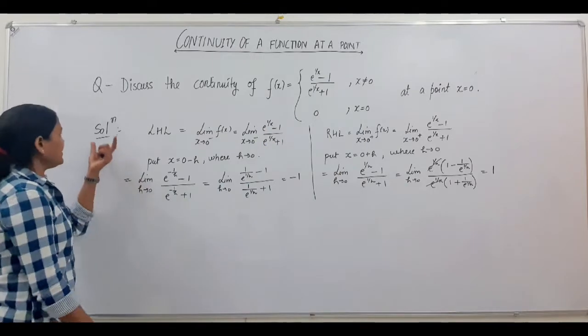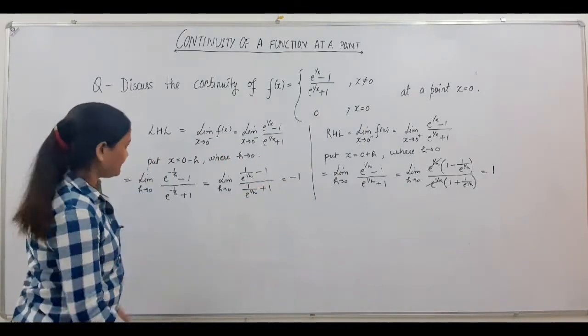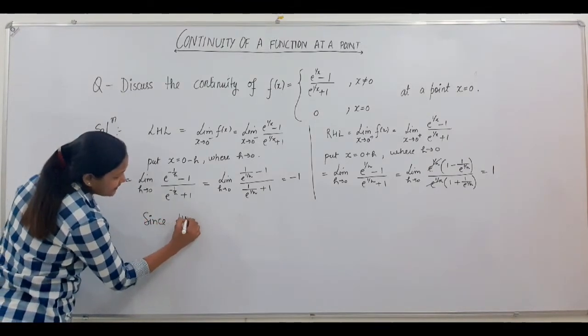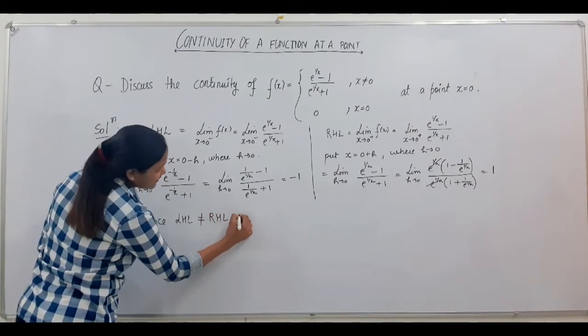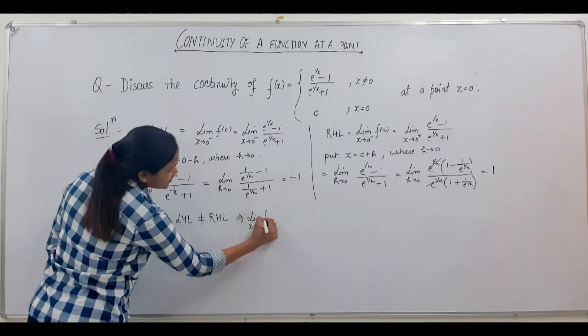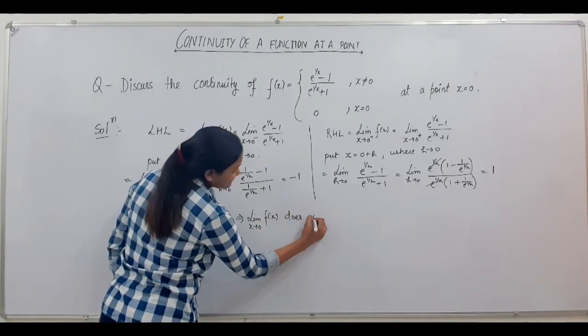Now you can observe that left hand limit and right hand limit are not equal. Since your left hand limit is not equal to right hand limit, that implies limiting value as x tends to 0 of f(x) does not exist.